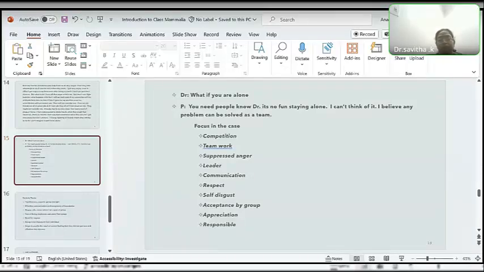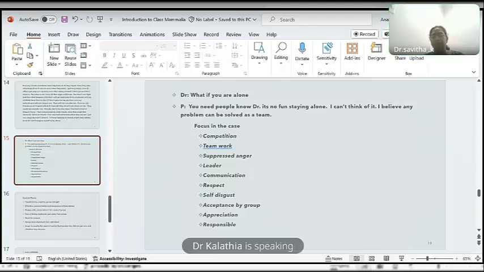So based on this, can anyone guess what could be the remedy? Of course, it's an example of a mammal case, so it should be a mammal remedy. So can anybody guess what could be the mammal remedy for this? You can unmute or you can write in the chat box in the group. Lac caninum. Okay.